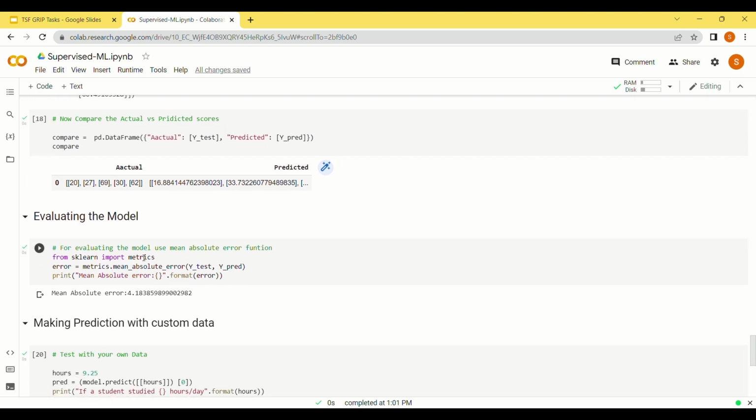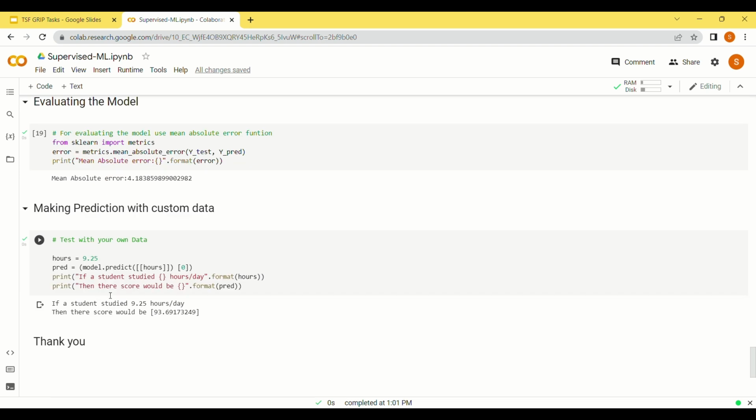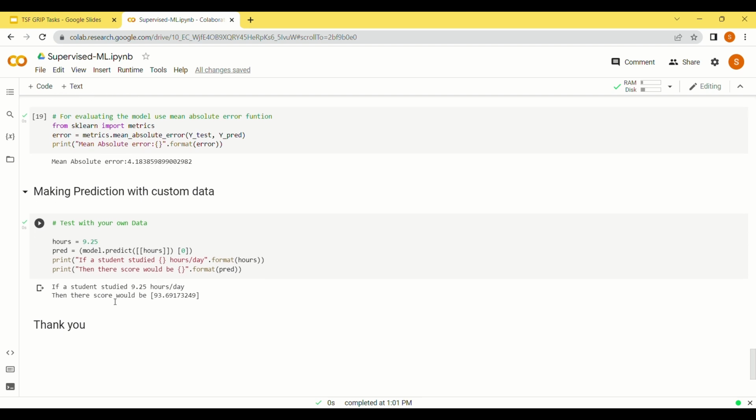To evaluate the error, we will use mean absolute error from scikit-learn, and this gives a mean absolute error of 4.183. Now we have to predict the score if a student studies 9.25 hours a day, and our model predicts that their score would be 93.69%.